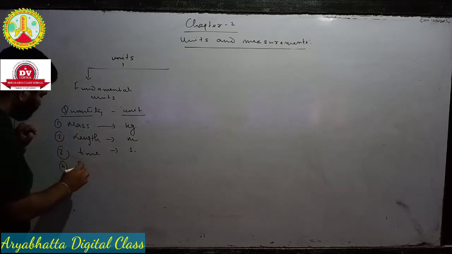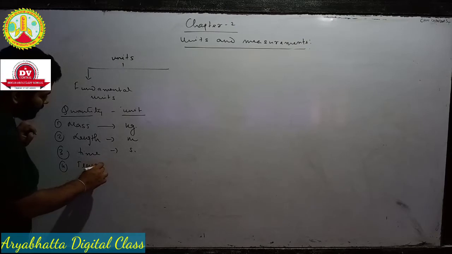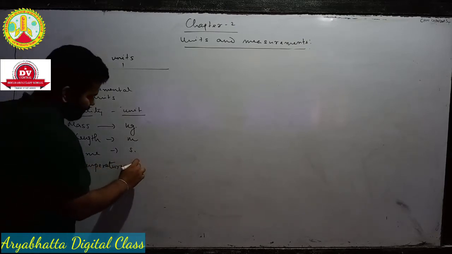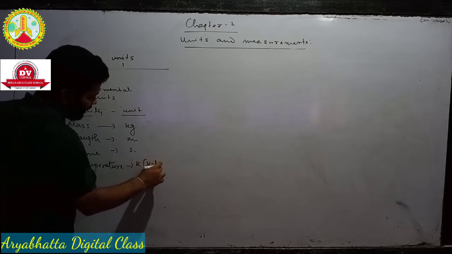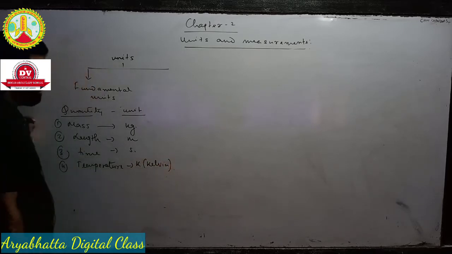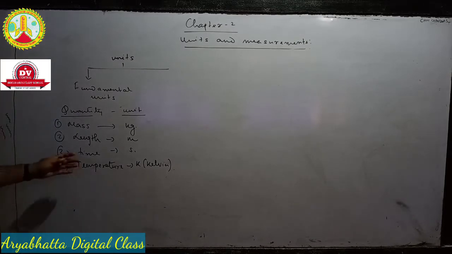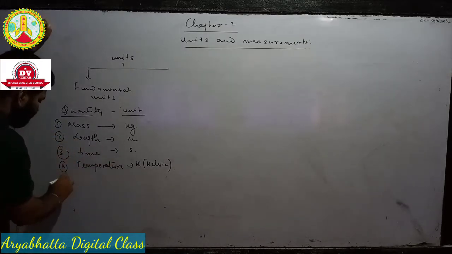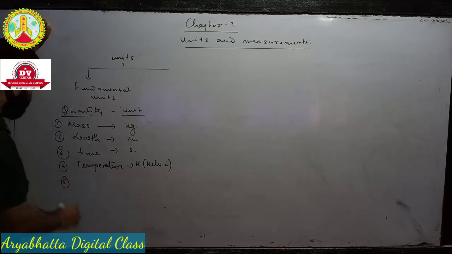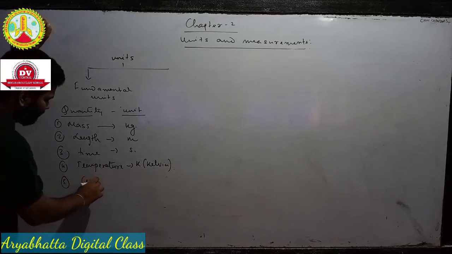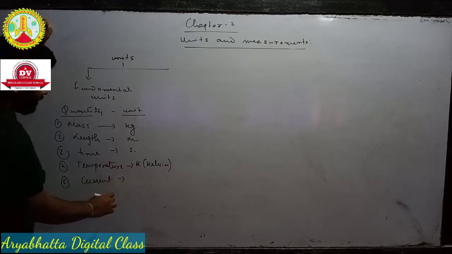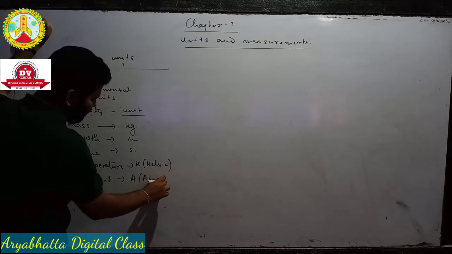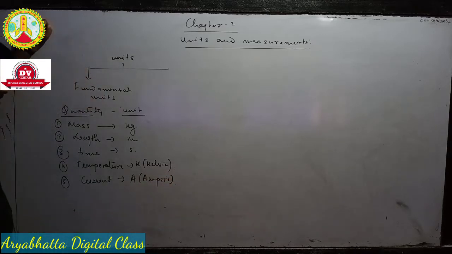Number 4 is temperature. Temperature is also a fundamental unit. The SI unit of temperature is K. K means Kelvin. Don't take it as degree Celsius; the SI unit of temperature is Kelvin. Number 5, after temperature, what was it? Current. Okay, so what is the SI unit of current? A means ampere. You learned in class 10 that the unit of current is ampere.